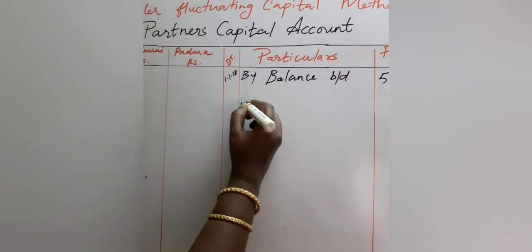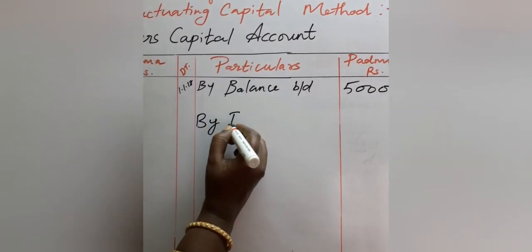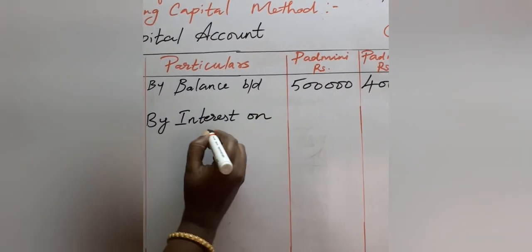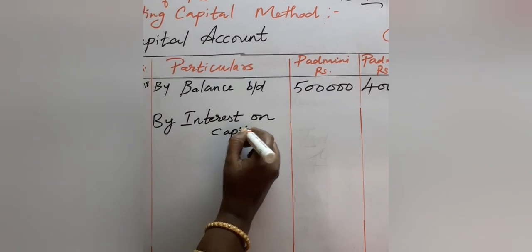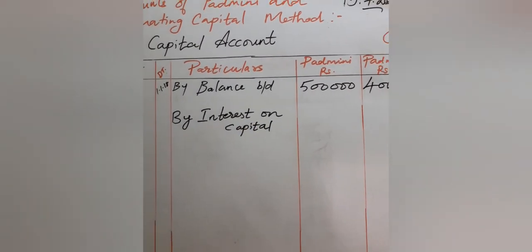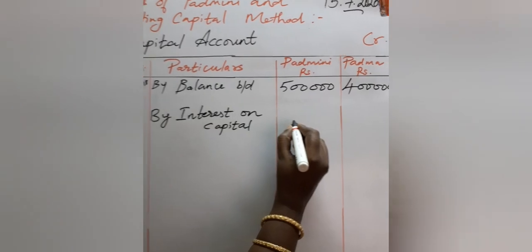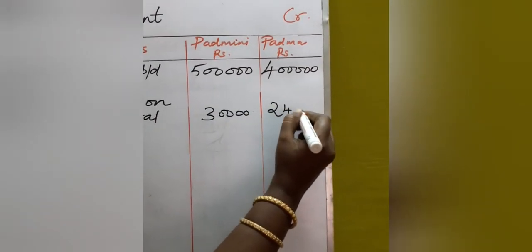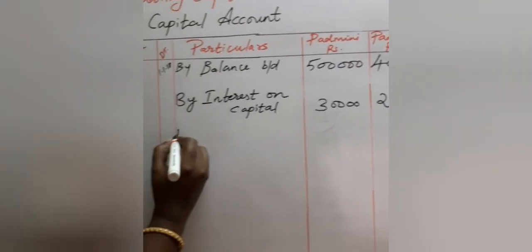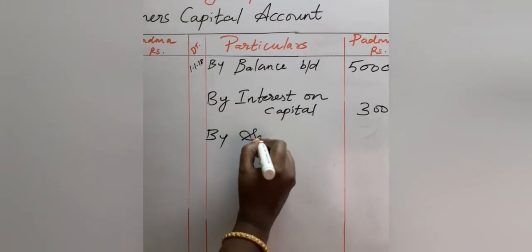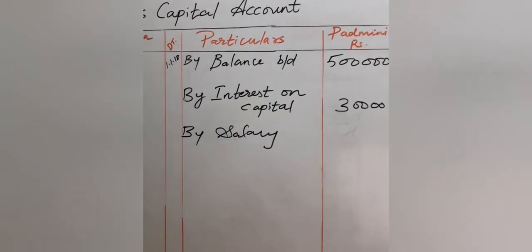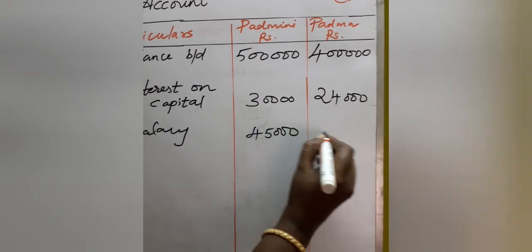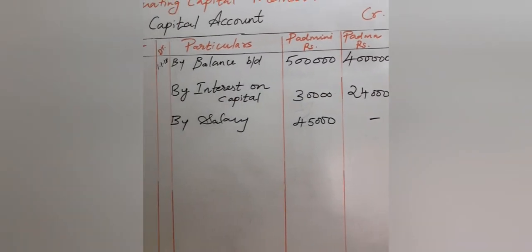So the next item, by interest on capital, the amount is 30,000 and 24,000. Next item you can write, by salary. Padmini is receiving a salary of 45,000 and Padma is not receiving salary.